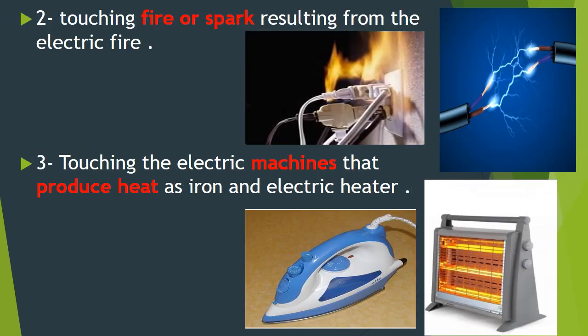Number 2, touching fire or spark resulting from electric fire. On the blue picture, this is a spark, and the picture next to it is a picture of electric fire. Number 3, touching the electric machines that produce heat as iron and electric heater. Of course, when you touch a very hot object, you can get burned. But we are talking about electric burn. So that's why you should mention specifically the electric machines that produce heat. Like what? Iron and electric heater.